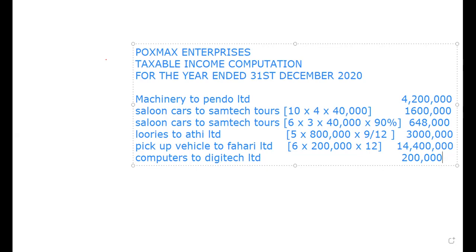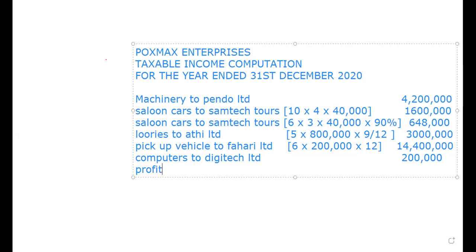Number 3, we are told the following additional information was provided. A pickup vehicle whose written down value was 420 was sold for 580. So here there is an income, because we bought this thing for 420, but we sold it for 580. So we have a profit on disposal of the pickup vehicle.